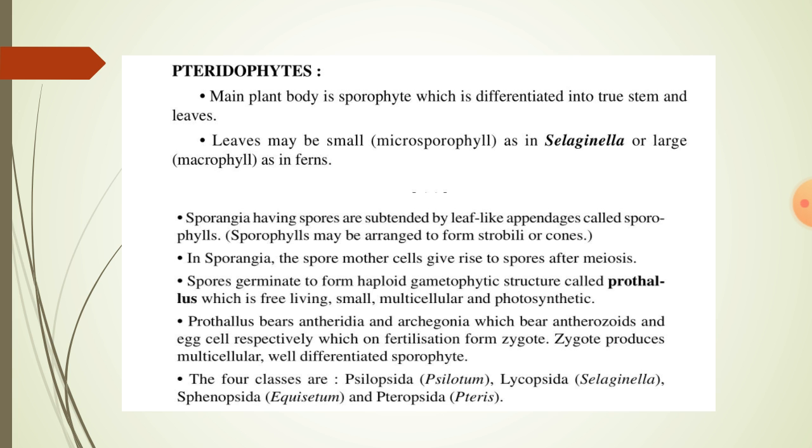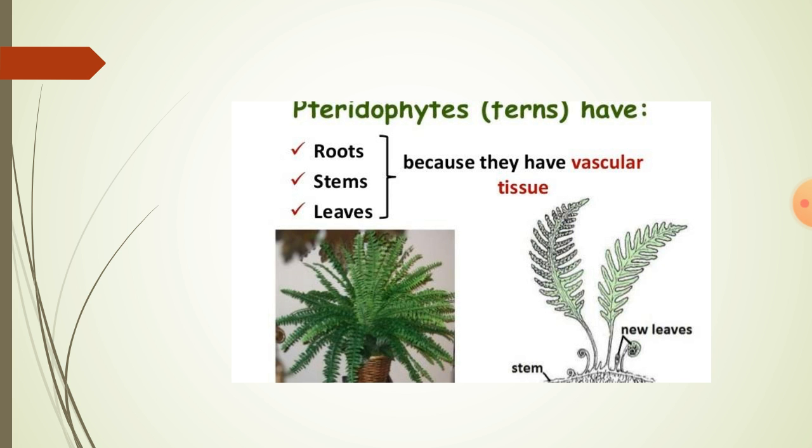Prothallus bears antheridia and archegonia, which bear antherozoids and egg cell respectively, which on fertilization form a zygote. The zygote produces a multicellular, well-differentiated sporophyte. The four classes of pteridophytes are Psilopsida, example Psilotum; Lycopsida, Selaginella; Sphenopsida, example Equisetum; and Pteropsida, example Pteris.